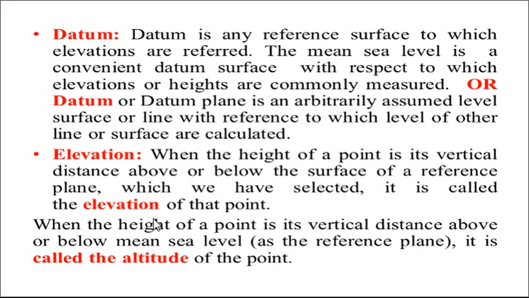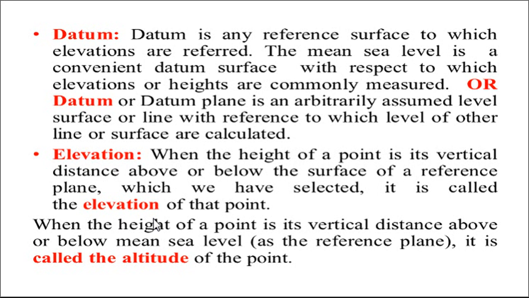See, for example, we want to know the height of a building. So how are we finding out the height? Generally, we are finding out the height of a building with respect to ground level near that building. So if we measure the height of a building from the bottom of the building, means ground level, to the top of the building, that is called as elevation of that particular building.